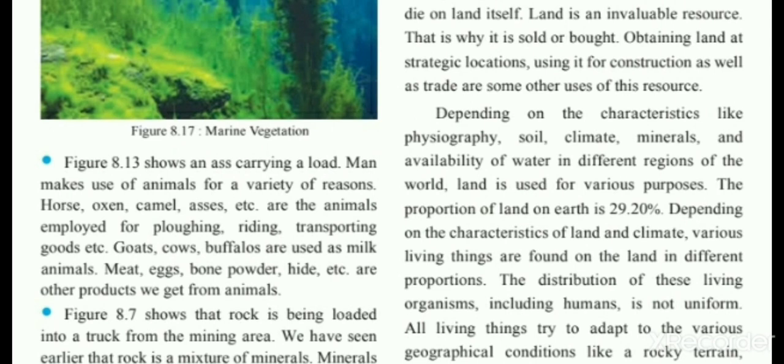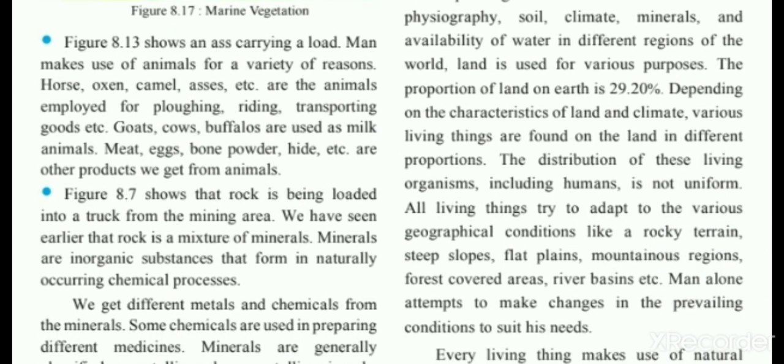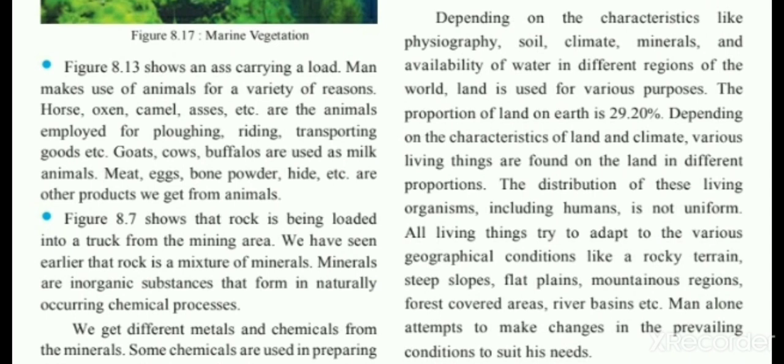Obtaining land at a strategic location, and using it for construction as well as trade, are some other uses of the resource. So here, buying means seeing the location and buying the land, as well as constructing on it properly. Trade means buying and selling it. It also gives a profit to people, right? So this is also a use of land. Depending on characteristics like physiography, soil, climate, minerals, and availability of water, in different regions of the world, land is used for various purposes.